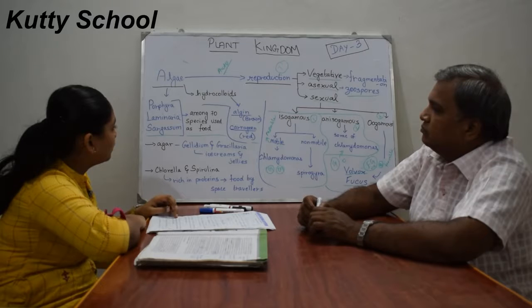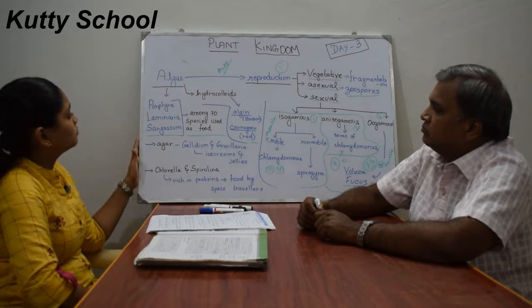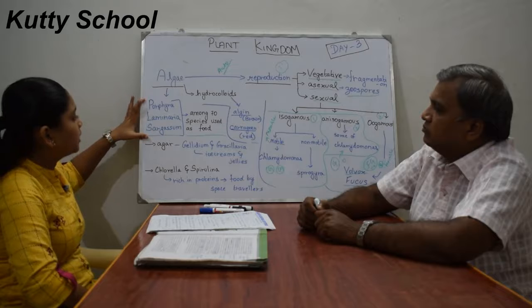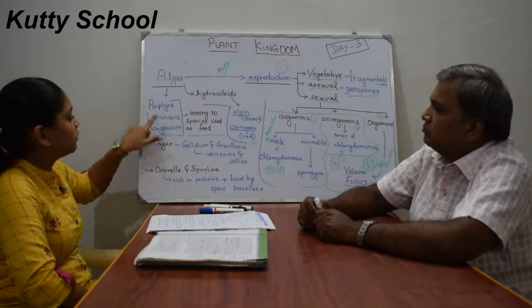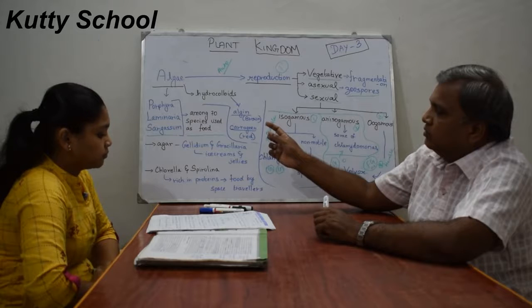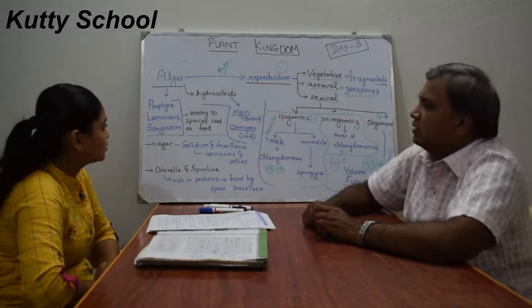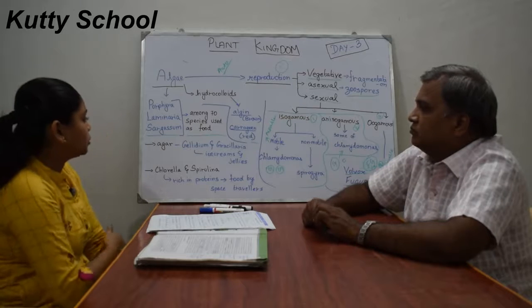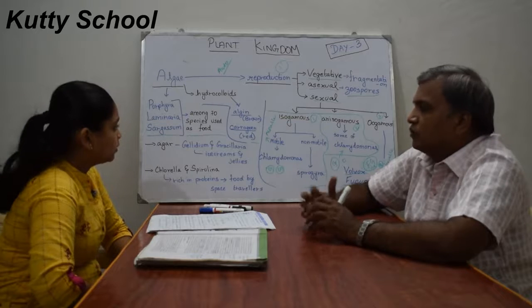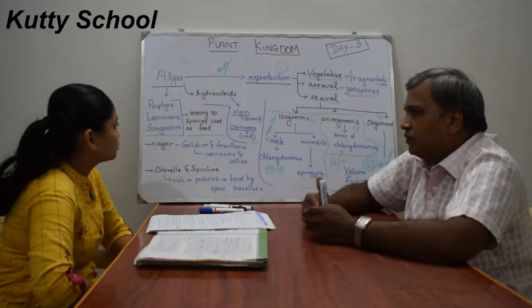Porphyra, Laminaria and Sargassum are among the 70 species of marine algae which are used as food, food for organisms.